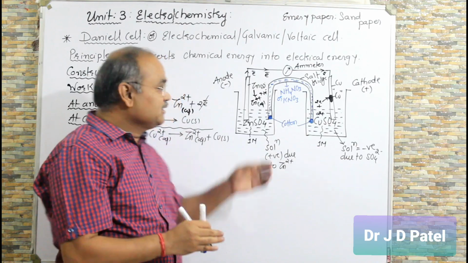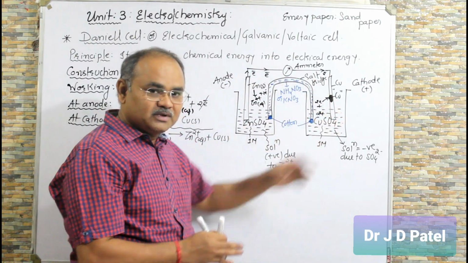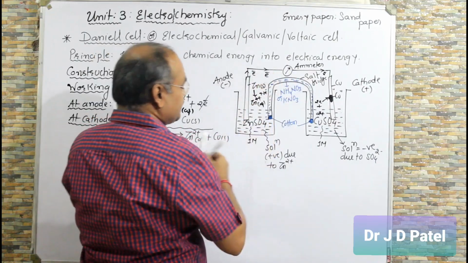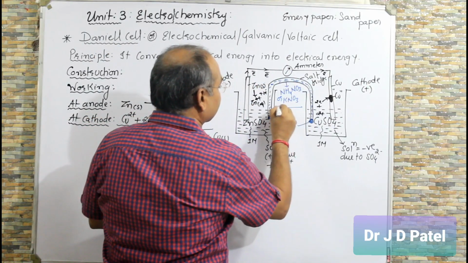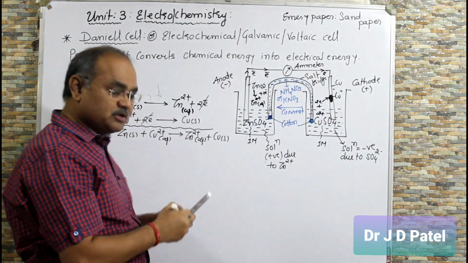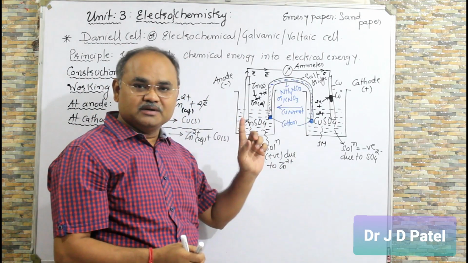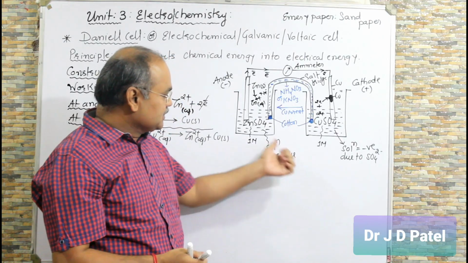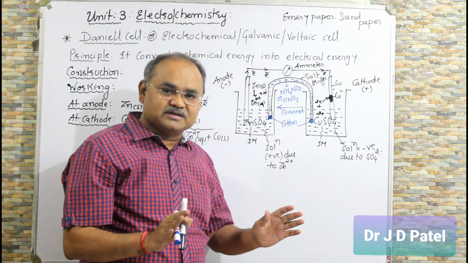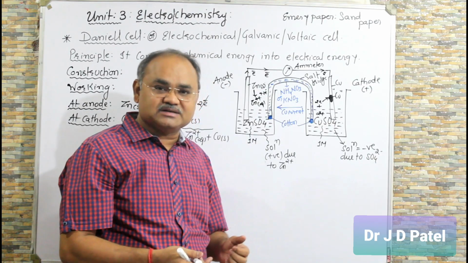One important point, the flow of electron is like this. Electron is flowing from anode to cathode. The current is flowing from cathode to anode. So this you have to remember. Current is flowing from cathode to anode because the flow of electron and flow of current are opposite to each other. So this is the important point you have to remember. One more important point, the solution at anode becomes positively charged, the solution at cathode becomes negatively charged, so the cell reaction will stop. So not once, so many times in the board exam this question has been asked,